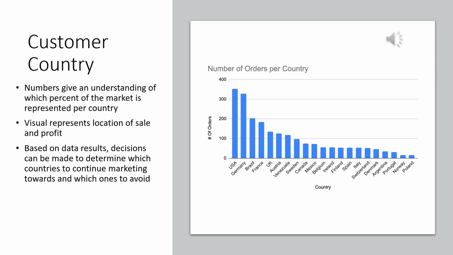For example, we can see that countries that very few orders are coming from, like Norway and Poland, and even Portugal and Argentina, are countries that we can spend less time marketing to. This is so we can avoid losing unnecessary time, money, and resources.